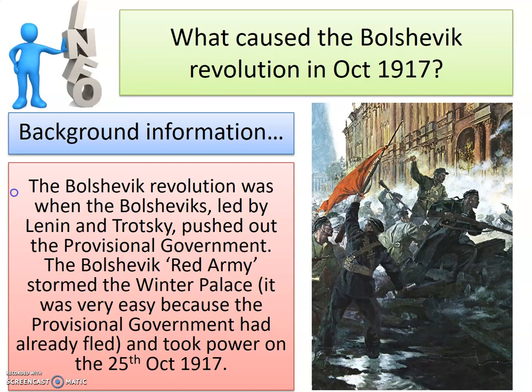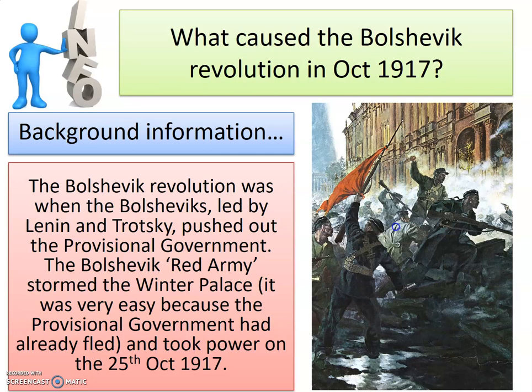By October, the Bolsheviks had decided to take control, and they stormed the Winter Palace using their Red Army, which can be seen in a very glorified picture here, because it was actually very easy to take over the Winter Palace because the provisional government had already fled, realising that they just didn't have enough support.